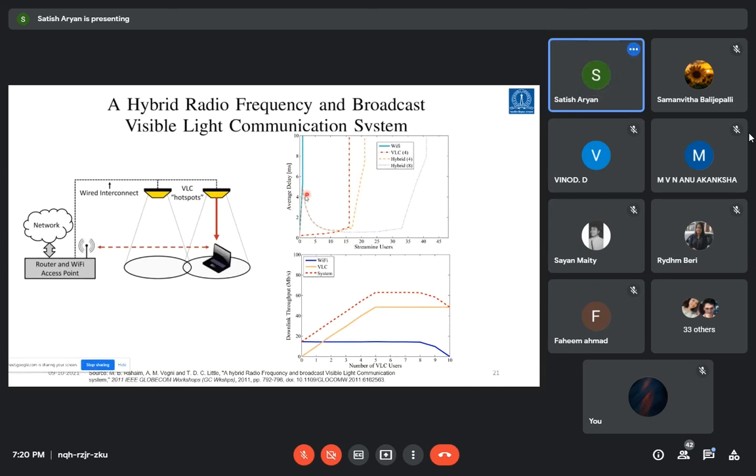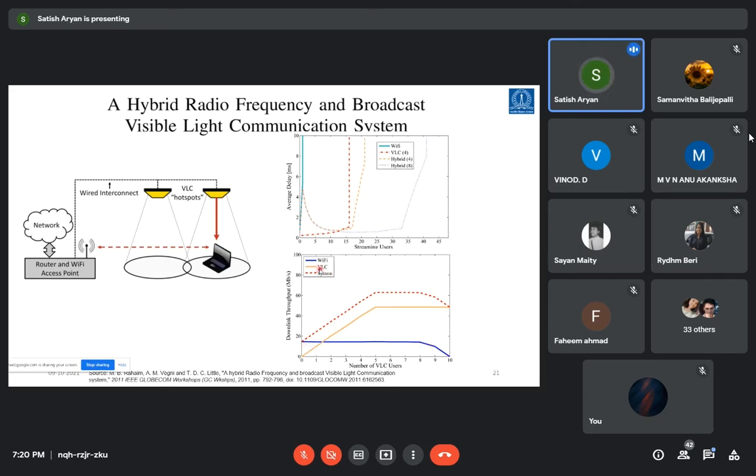Coming to the throughput increment scenario, Wi-Fi provides a static data throughput, whereas VLC provides some increased data throughput, whereas the overall system will provide you the better throughput.